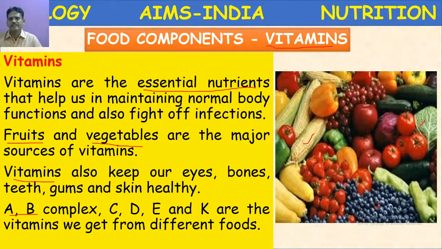So different colored food items. These fresh leafy vegetables and fruits are rich in these vitamins. That's why we need to include these foodstuffs in our daily diet. Let us proceed.